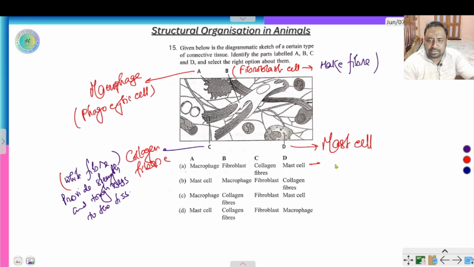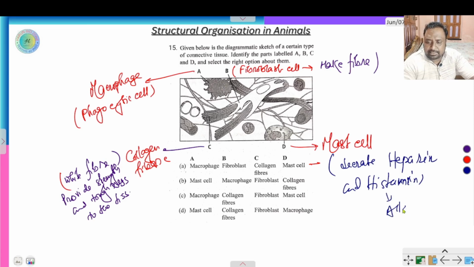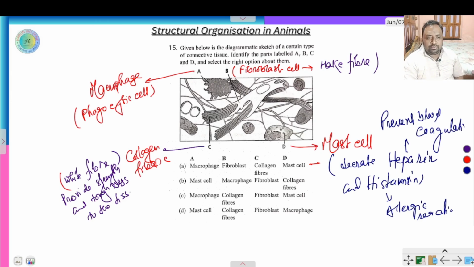So what is the function of mast cell? Mast cell secretes heparin and histamine. Histamine is responsible for allergic reaction. And heparin prevents blood coagulation. So the right option is A.